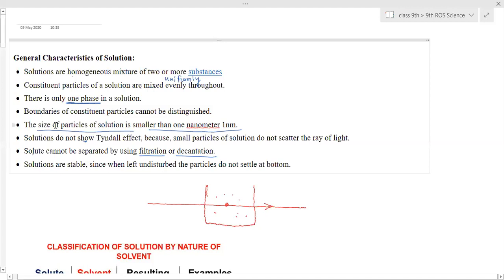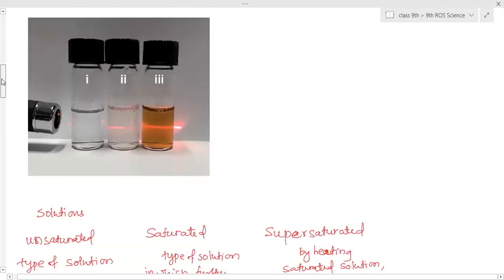Now you can see the diagram here. There are three solutions present. These are all transparent. This one is not transparent. But when a laser beam is passed, in the first one, are you able to see the light? No, ma'am. In the second one, are you able to see the path of the light?